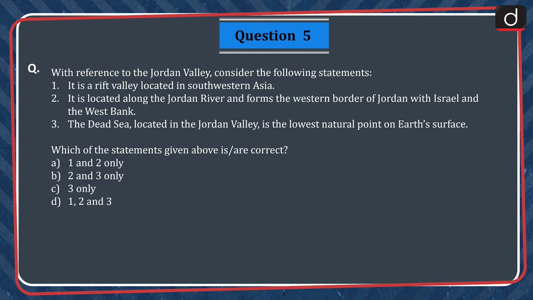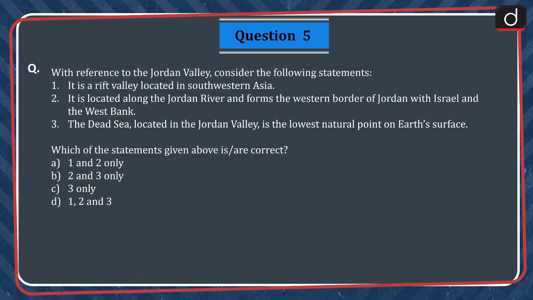Question 5. With reference to the Jordan Valley, consider the following statements. 1. It is a rift valley located in southwestern Asia. 2. It is located along the Jordan River and forms the western border of Jordan with Israel and West Bank. 3. The Dead Sea, located in the Jordan Valley, is the lowest natural point on Earth's surface. Which of the statements given above is or are correct?